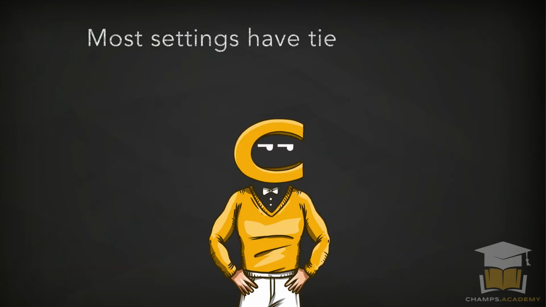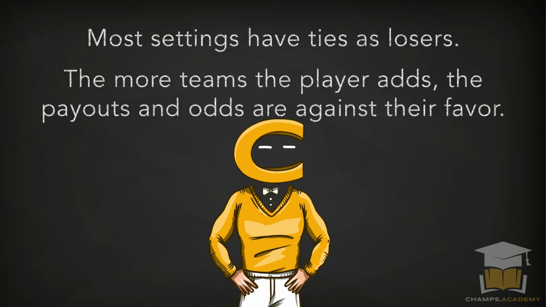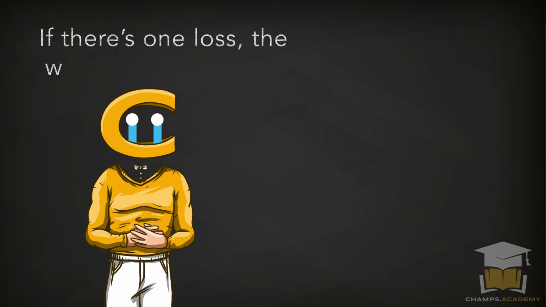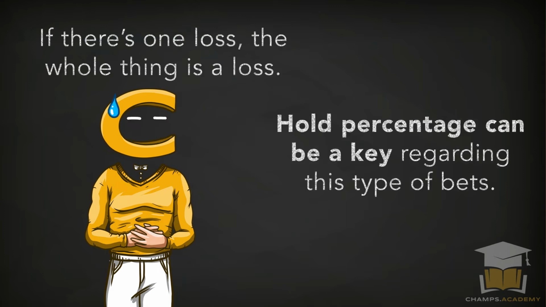Most settings have ties as losers. The more teams the player adds, the payouts and odds are against their favor. If there's one loss, the whole thing is a loss. Hold percentage can be a key regarding these type of bets.